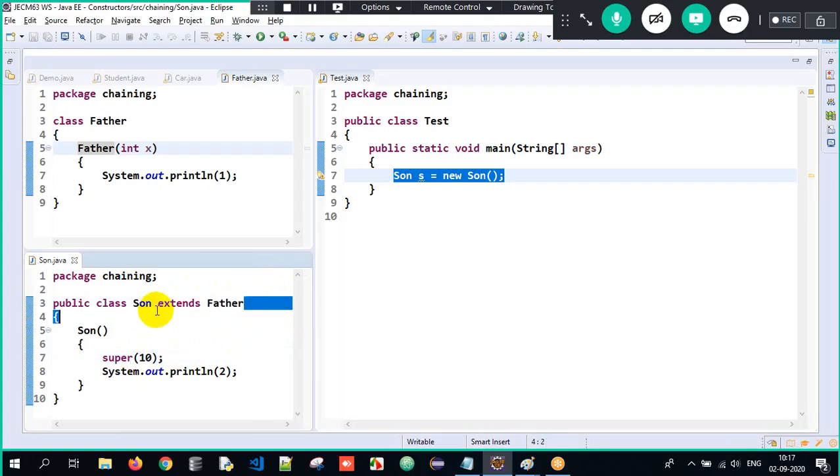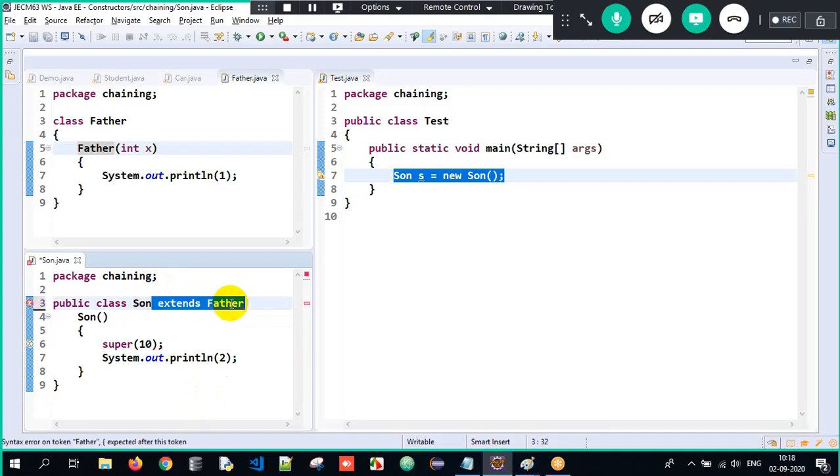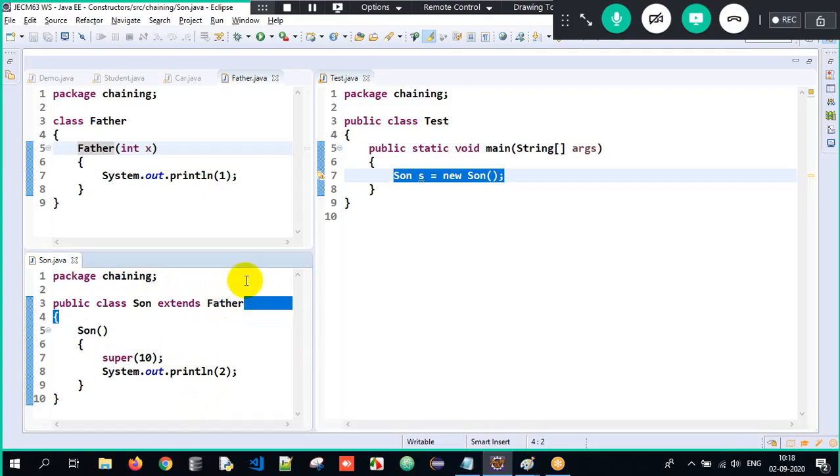Now, if I don't have an is-a relationship over here, look at the error here. When I call super(10), there is no superclass, so which superclass constructor will I invoke? There is an ambiguity. Therefore, when I use the super calling statement, make sure you have a superclass here. But we have the Object class and all those, we'll talk about it later. This is what I just wanted to tell. Clear? So now the output will again be 1 and 2 only.